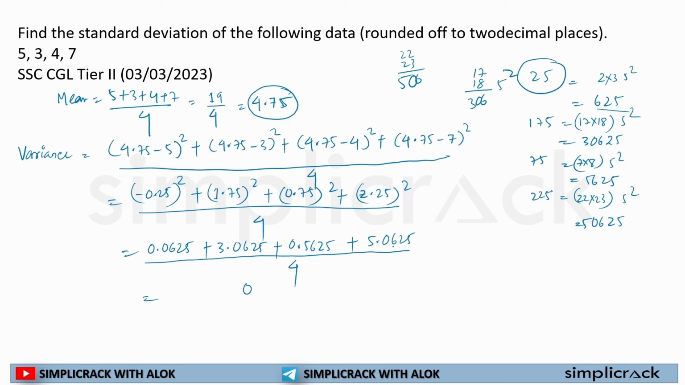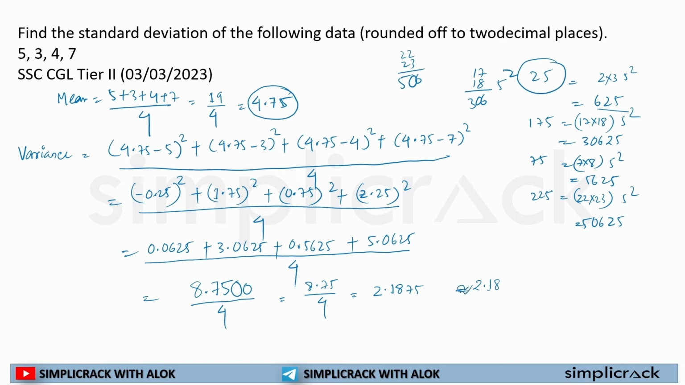If I add all this data, it will come to 8.75 divided by 4, and this comes to 2.1875. It has asked to round off to 2 decimal places, so the variance will be rounded to 2.19, for example.